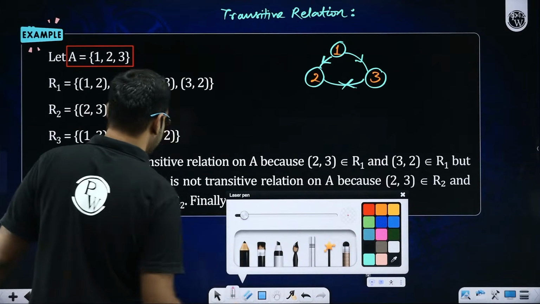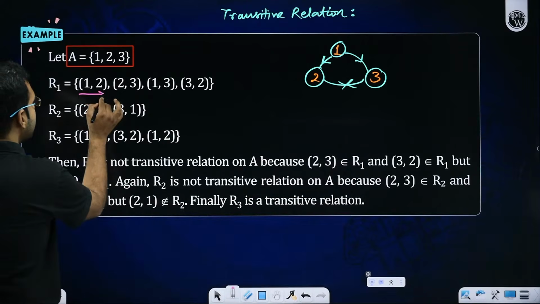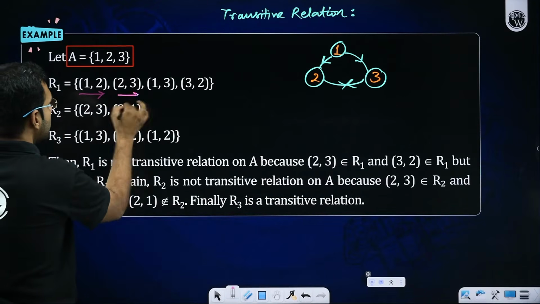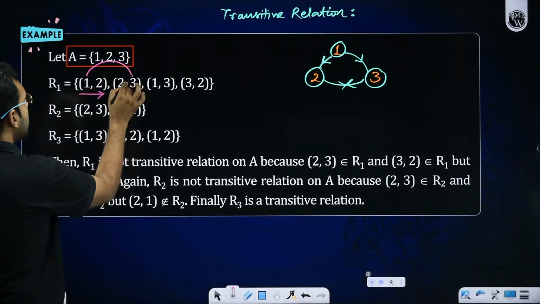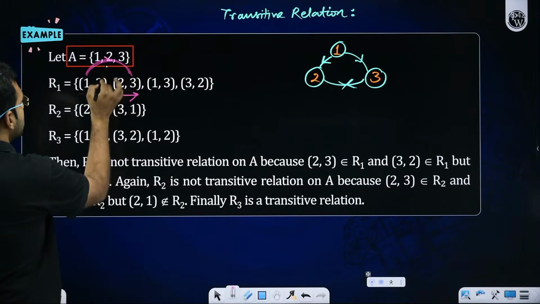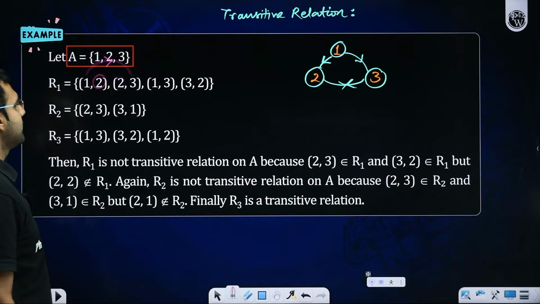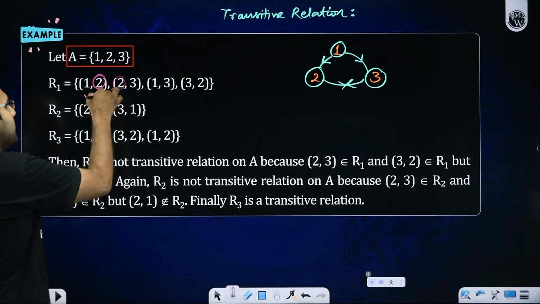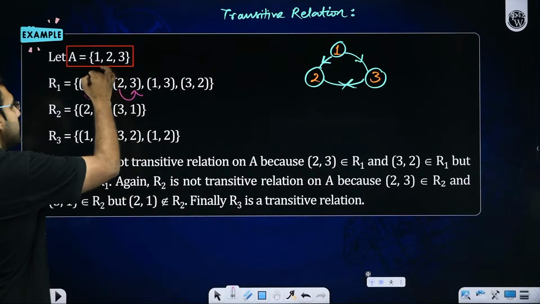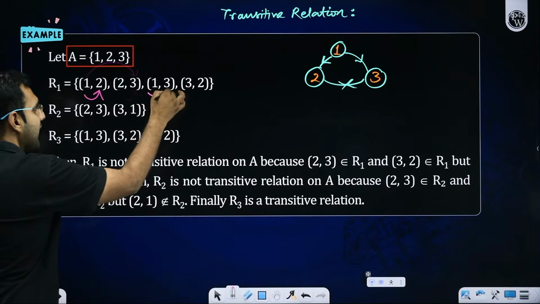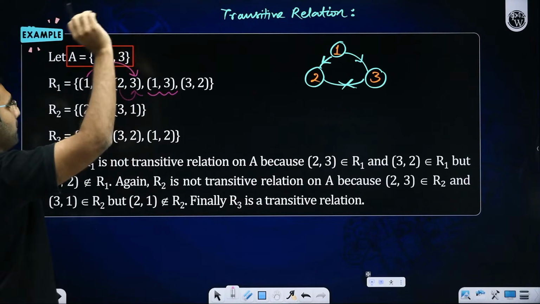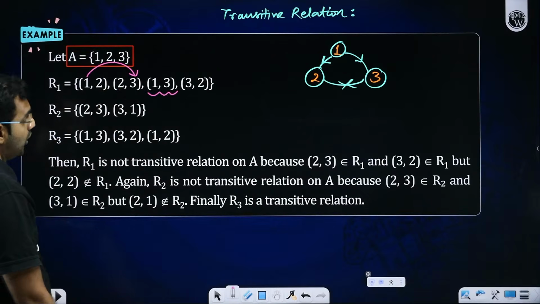Let me clarify this once again. 1 is taking you towards 2. 2 is taking you towards 3. So there should be a pair where 1 is taking you towards 3, because the 2 is common between them. 1 is leading me towards 2, 2 is leading me towards 3, so 1 should lead me towards 3. I have that. It got fulfilled.